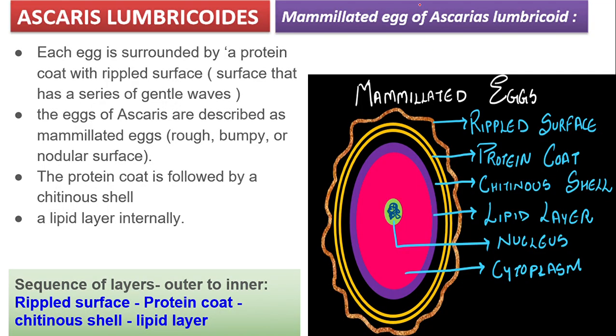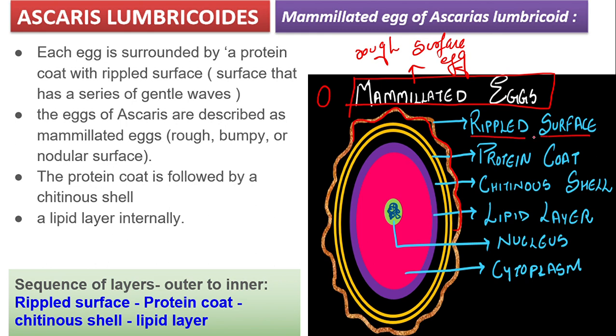Now, before moving ahead with the life cycle of Ascaris, let us understand the structure of the egg, and then we'll go to the life cycle. This is the egg of Ascaris lumbricoides. We call it a mammillated egg. Write it in your textbook that mammillated is nothing but a rough surface egg. You can see here, you would have seen an egg, it is going to be like this. But if you see this egg, it has a wave-like appearance. This wave-like appearance gives the rough structure. We call it a ripple surface, right?